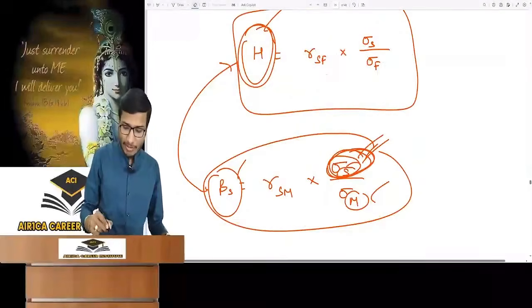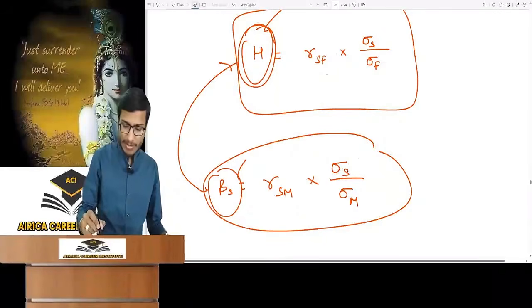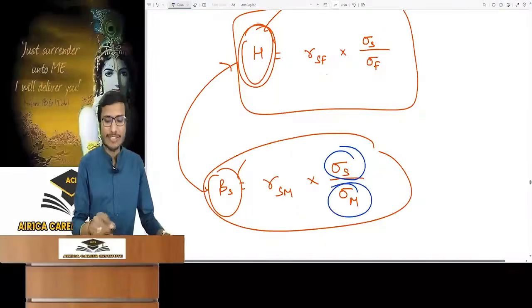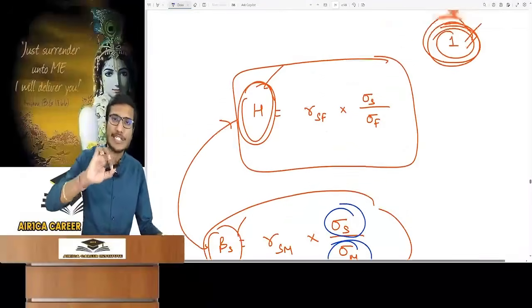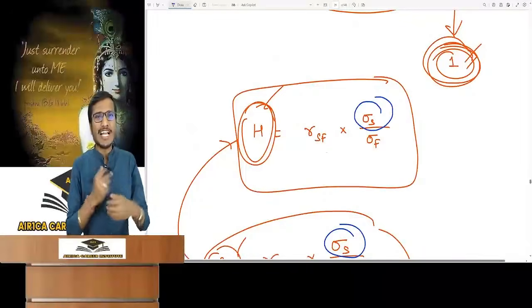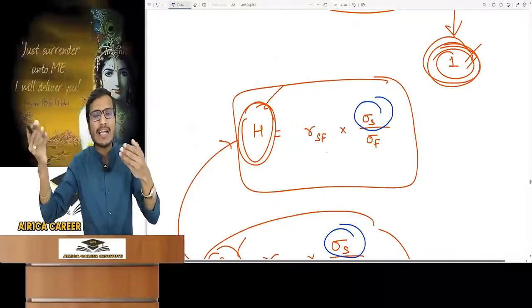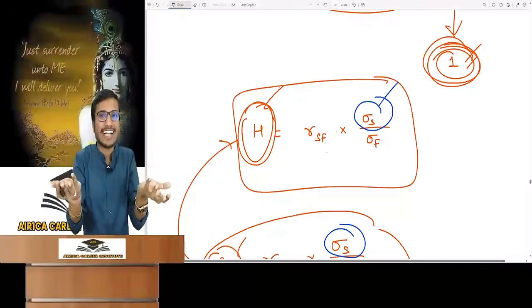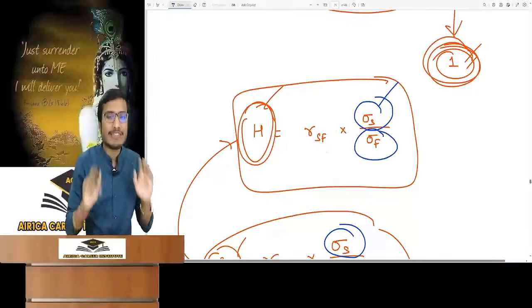This was the formula of beta which is given in the portfolio. So what was in beta's formula? Standard deviation of security or of market. So here in hedge ratio, how do we calculate it for a commodity? Standard deviation of spot price. What will be the change in commodity spot price? Standard deviation of commodity is given. We need this in place of the security. In the divisor, we need the standard deviation of market.